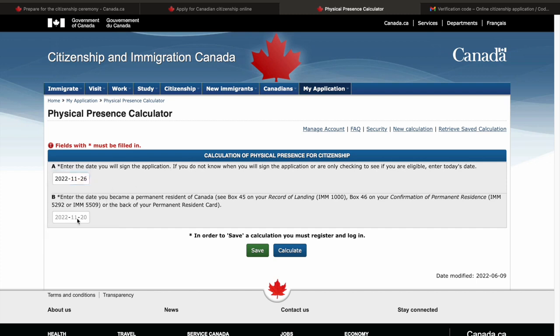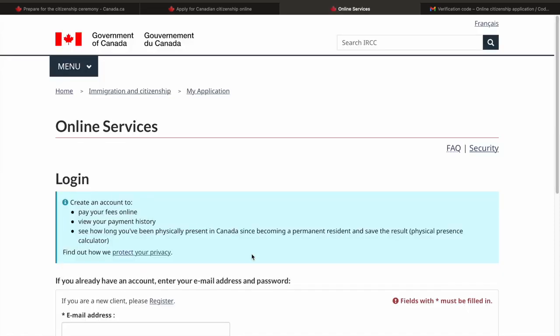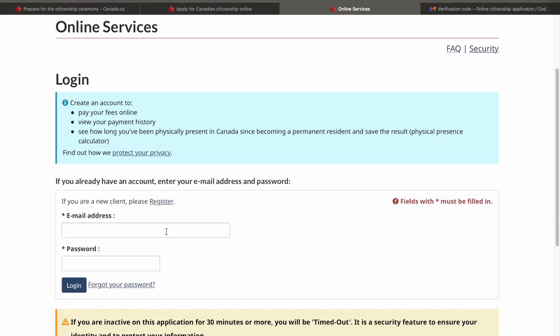Now you have to enter the date when you became the permanent resident of Canada. So you'd find this date on your PR card. So it's better if you actually go back and check that out. I'll just enter a random date here, 2017. Let's save it. Now it will ask you to log in again.